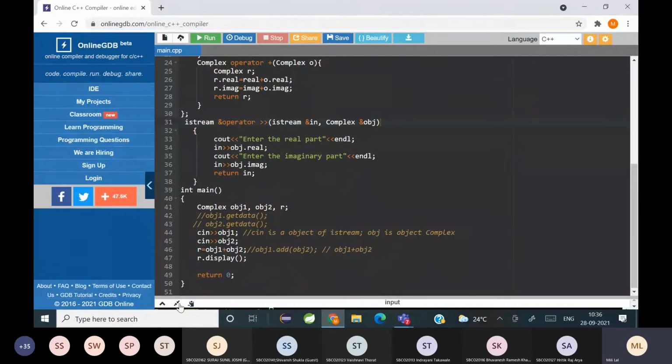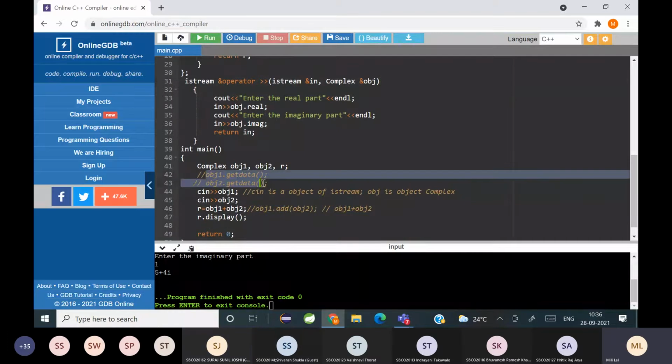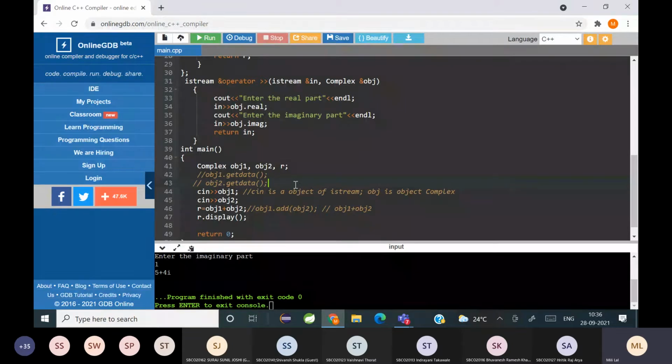Did everyone understand? Yes, ma'am. It has become more readable, right? Instead of object 1 dot get data, cin object 1 and cin object 2 is better, like we normally use cin. So the code has become more readable, right?